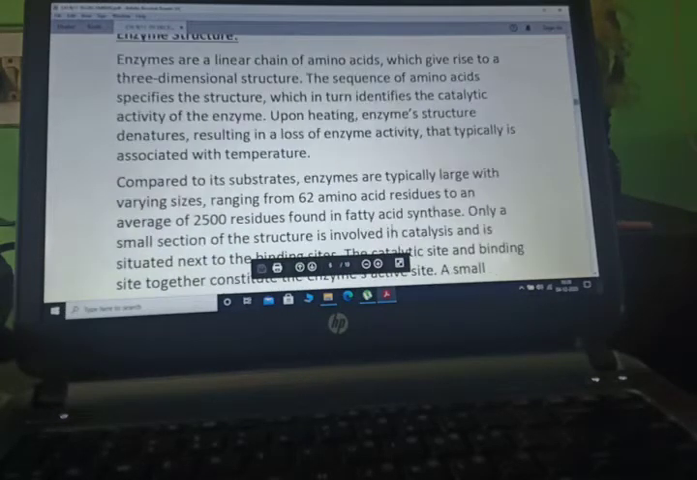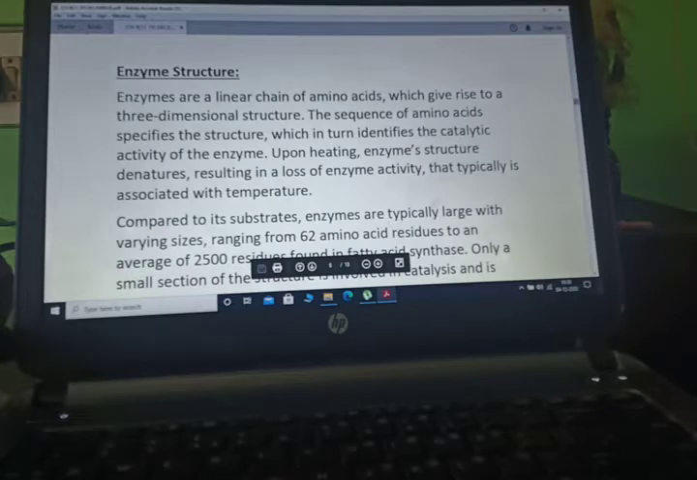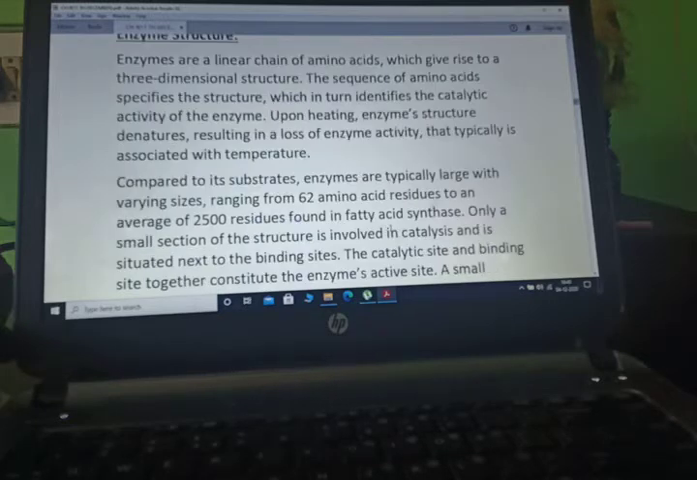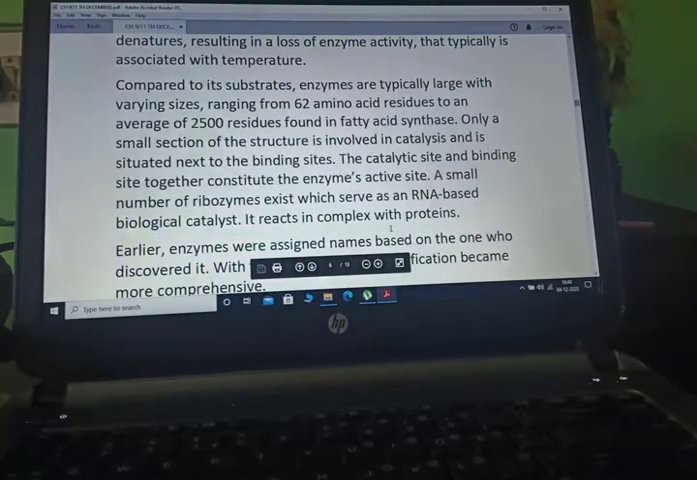Most of the critical life processes are established on the function of enzymes. Now, enzyme structure. Enzymes are linear chains of amino acids which give rise to a three-dimensional structure. Upon heating, the enzyme structure denatures, resulting in a loss of enzyme activity that is typically associated with temperature. Compared to its substrate, an enzyme is typically large, with size varying from 62 amino acid residues to an average of 2500 residues found in fatty acid synthetase.